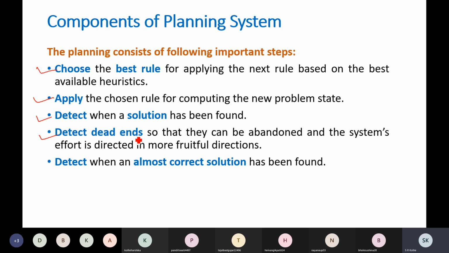We will abandon those dead ends by identifying them, so that system efforts will be directed in more fruitful directions. And we will repeat this until we are satisfied with the solution. So we detect when an almost correct solution has been found, and here the algorithm will terminate. These are the general steps which any planning system will follow.